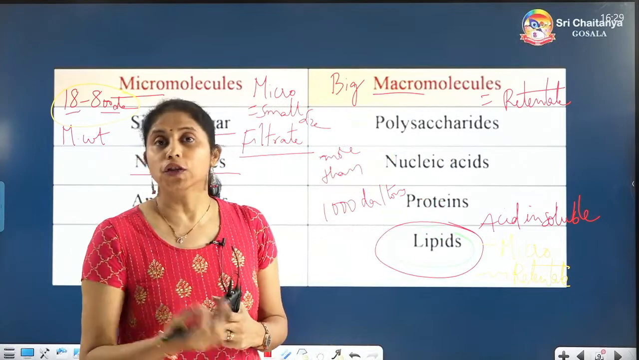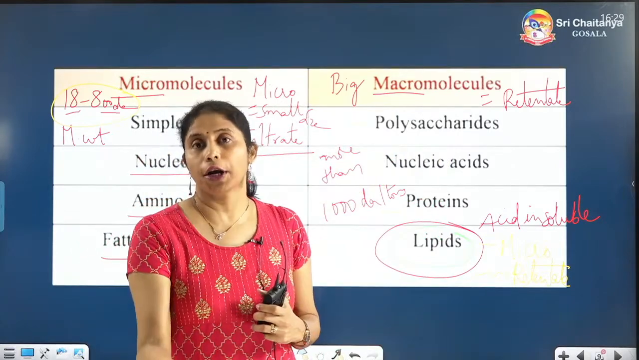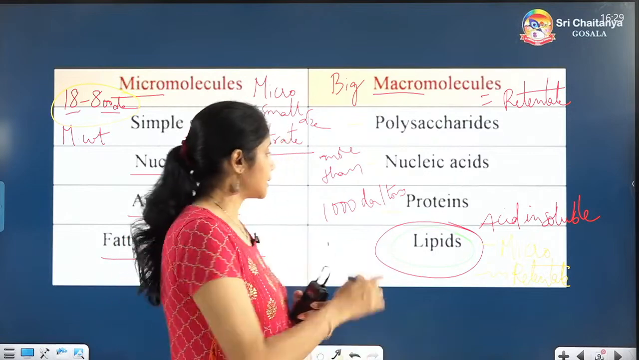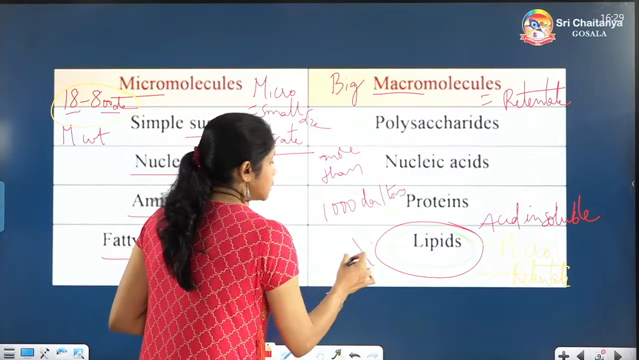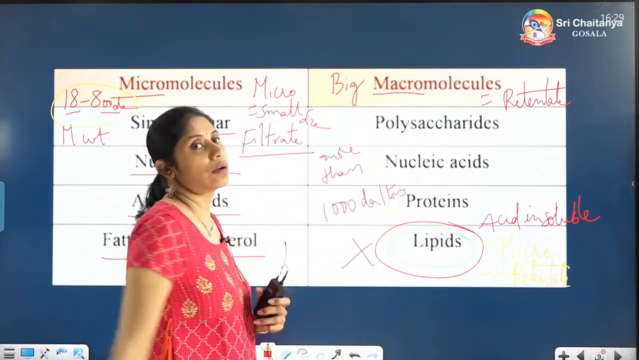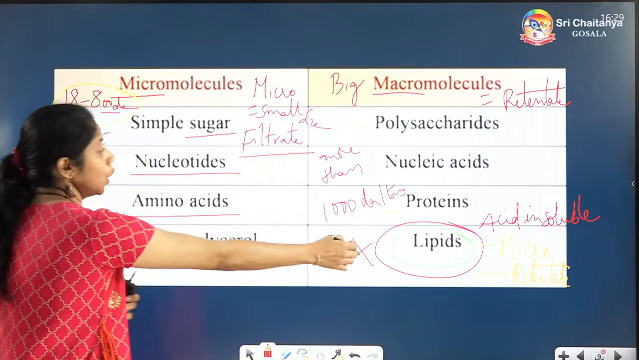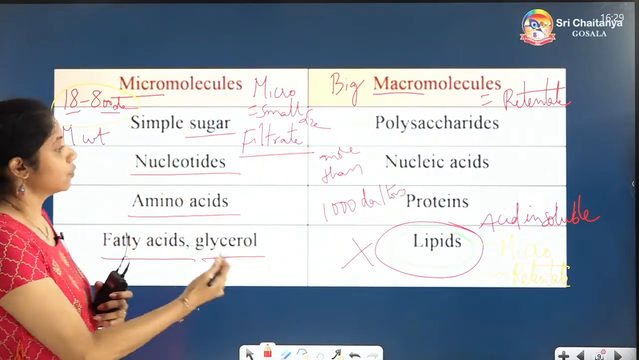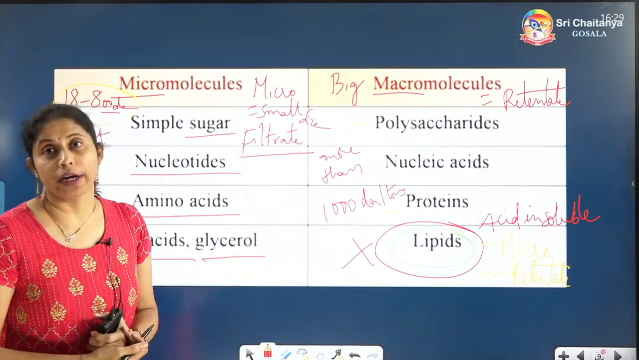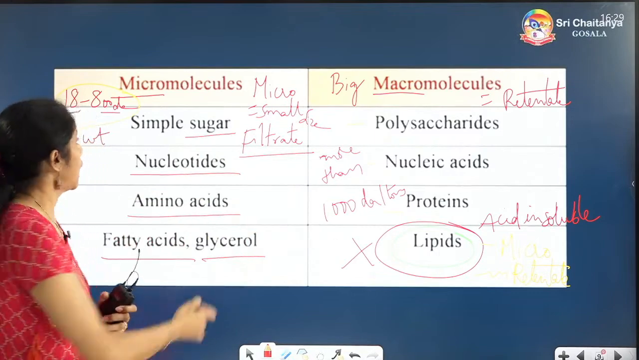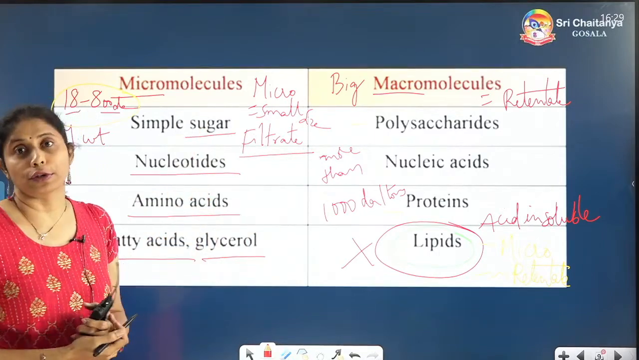As they are acid insoluble, they will not be there in the filtrate portion, but they are there in the retentate portion. Except lipids, all others, these three, are together called macromolecules, and including lipids, these are called micromolecules. Why I have chosen like that is because of the solubility and portions. All of them are present in the retentate portion, and all these are present in the filtrate portion.